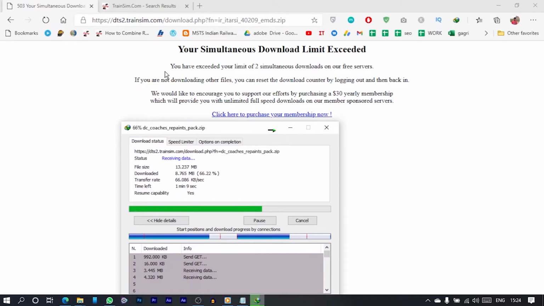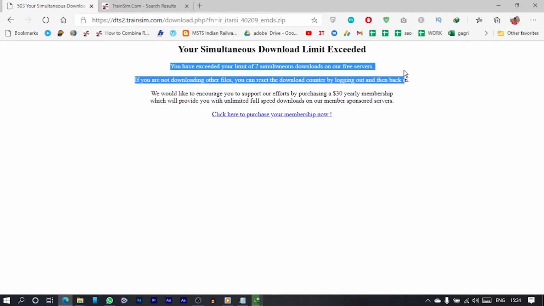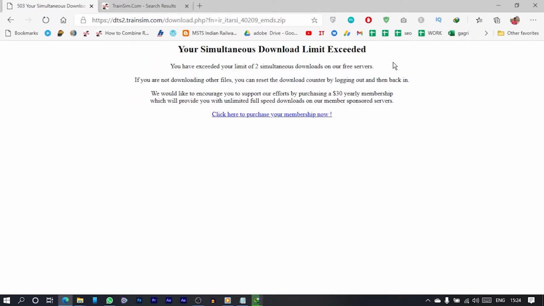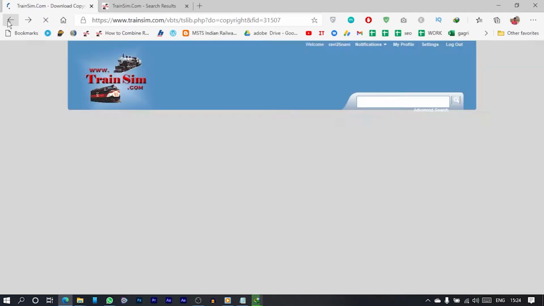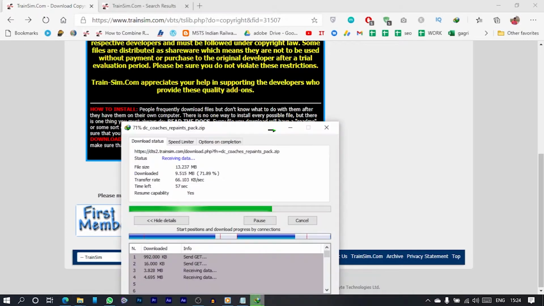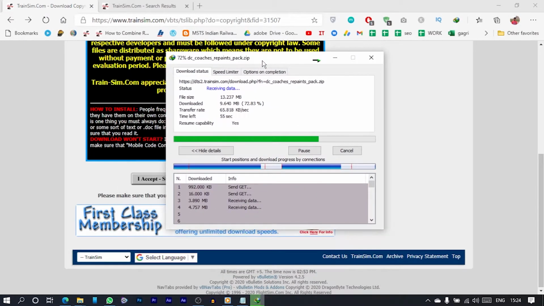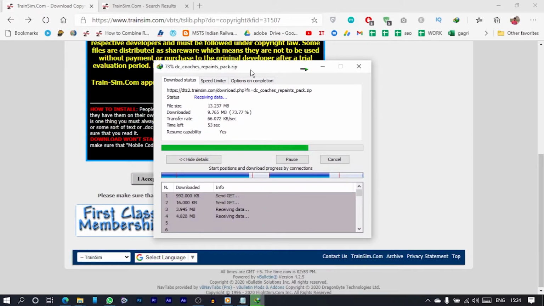Okay, you had exceeded your limit of two simultaneous downloads on our free servers. So this is the menu you will get when you download two items simultaneously. So get back. Wait until this completes. It says 51 seconds.